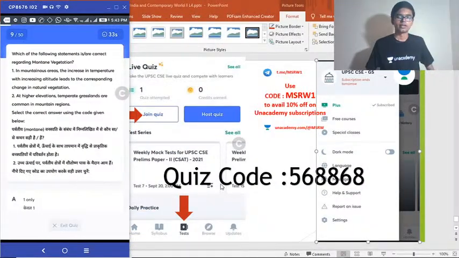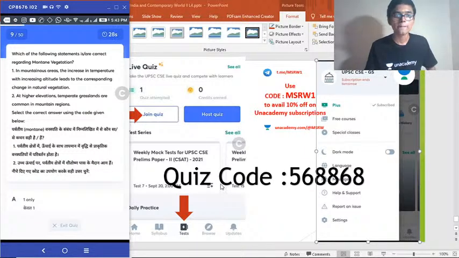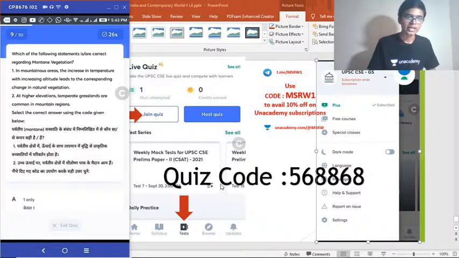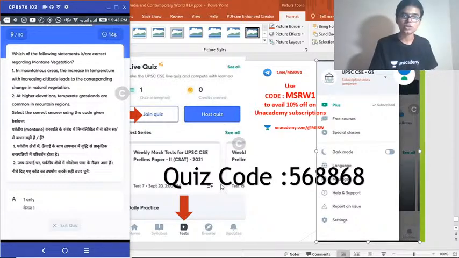Okay, now question number 9. Which of the following statements is or are correct regarding mountain vegetation? 1. In mountainous areas, the increase in temperature with increasing altitude leads to corresponding change in natural vegetation. 2. At higher elevations, temperate grasslands are common in mountain regions. Select the correct answer using the codes given below.